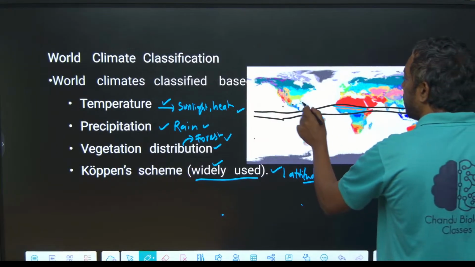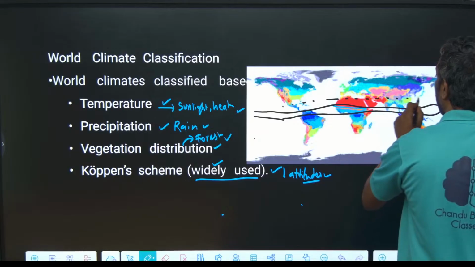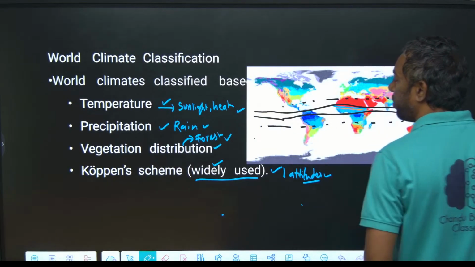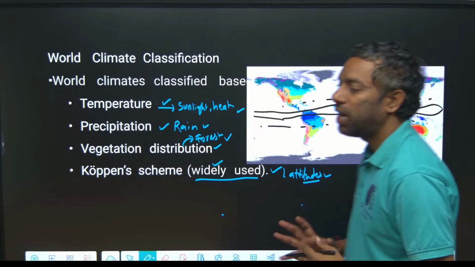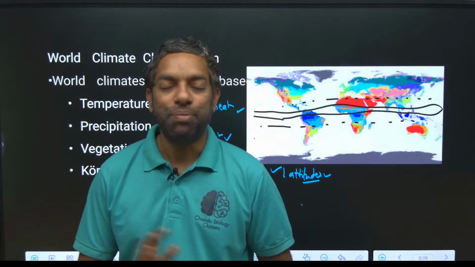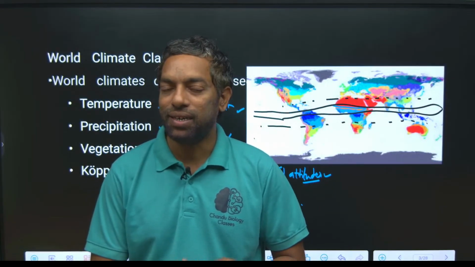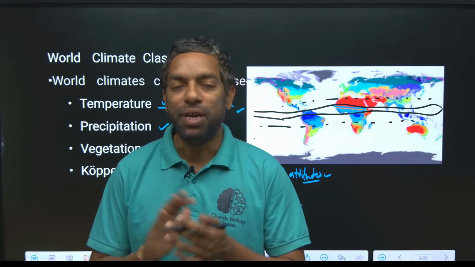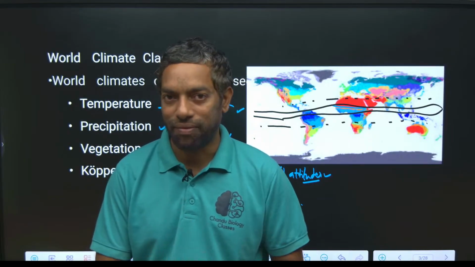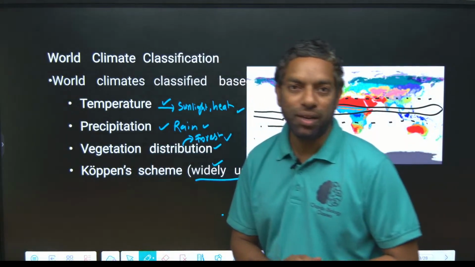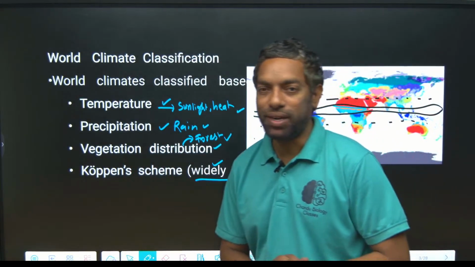This is the subtropical area, where there is huge rain and huge vegetation also. So guys, world climate is classified based on temperature, that is heat and sunlight, vegetation, that is forest, and precipitation, that is rain. Based on these characters, world climate is classified.